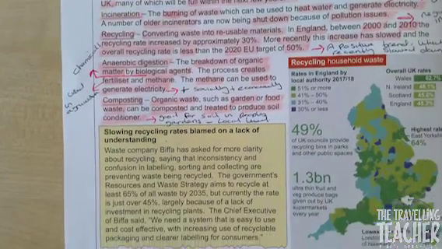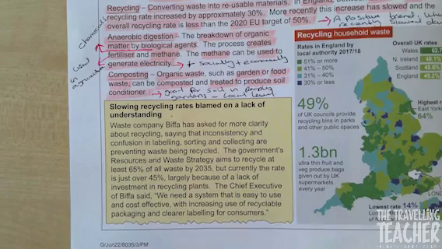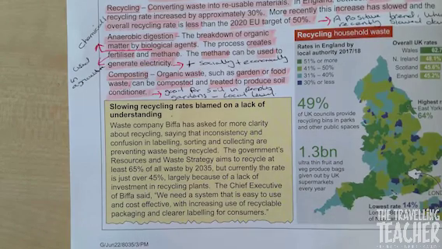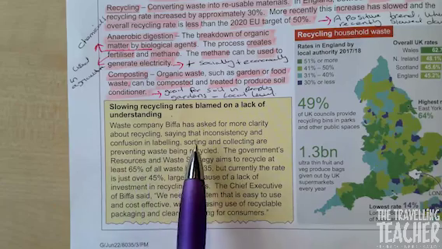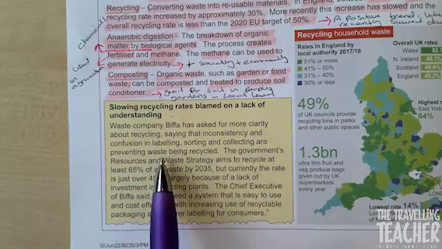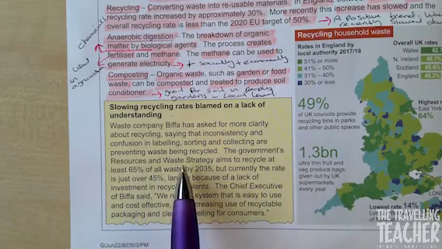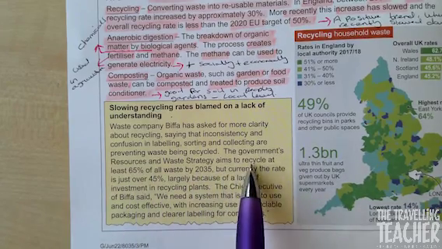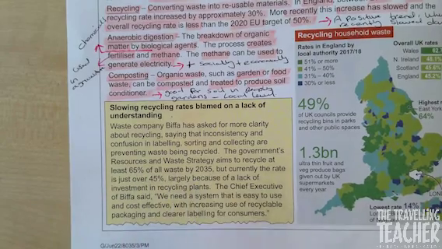Right, let's have a look at our yellow box here. Right, slowing recycling rates blamed on a lack of understanding. So waste company BOOKLET has asked for more clarity about recycling, saying that inconsistency and confusion in labelling, sorting, collecting are preventing waste being recycled. The government's resources and waste strategy aims to recycle at least 65% of all waste by 2035.